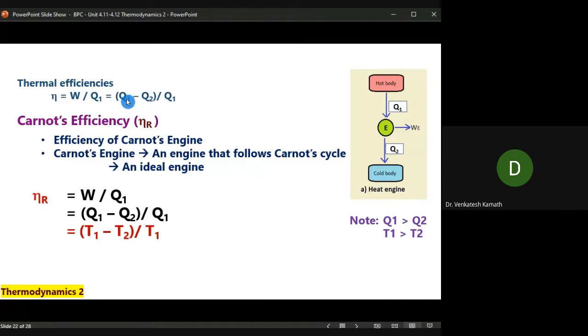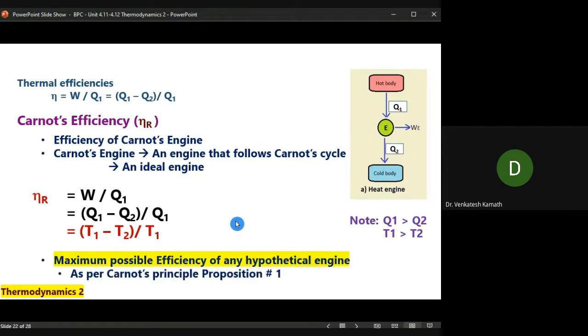If you know this (Q1 minus Q2) by Q1, how has it come? This Q is replaced with a T. That's your Carnot's efficiency. For any other heat engine, you can use this equation. Whenever you come across Carnot's efficiency, either use this or this, based on the available information, right? So these are our two equations which we are going to make use of in the following numericals. You may note down the equation. Anyways, I am going to get this again.